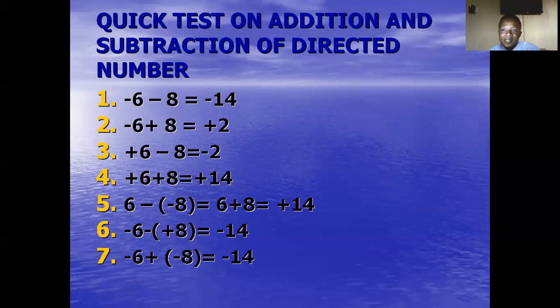+6 + 8. This time around, you have maybe 6 naira in First Bank and you have 8 naira in Zenith Bank. Altogether, your money will be 14 because you add them up. Plus plus, you have everything. You are not owing anyone. So you've got to sum up the total amount of money in the various accounts.